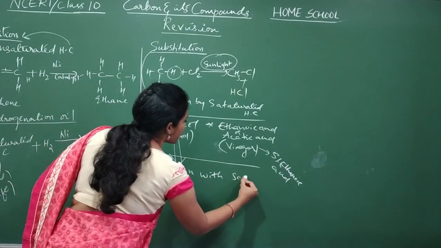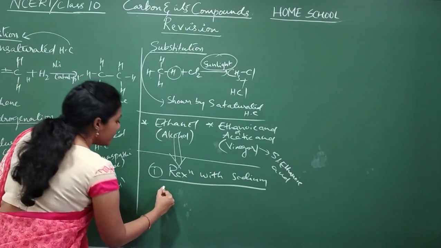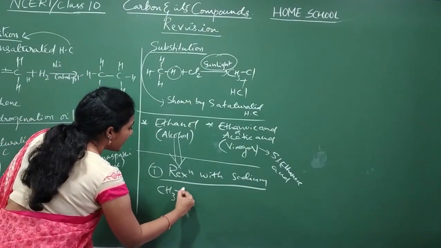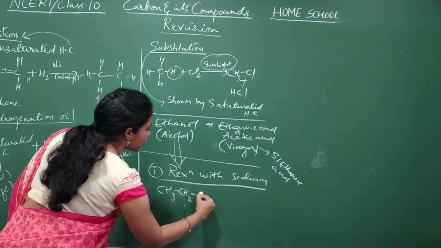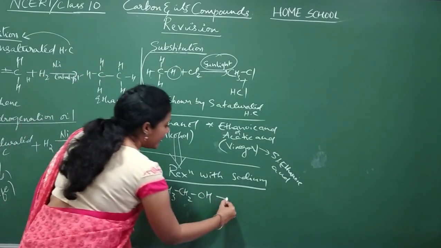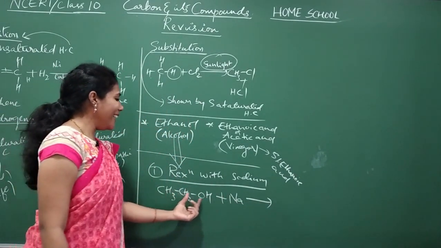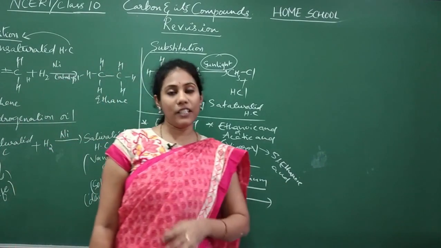sodium. Reaction with sodium. Ethanol, what is the formula? CH3CH2OH. This is called ethanol, alcohol. When it reacts with sodium, usually ethanol is acidic in nature.